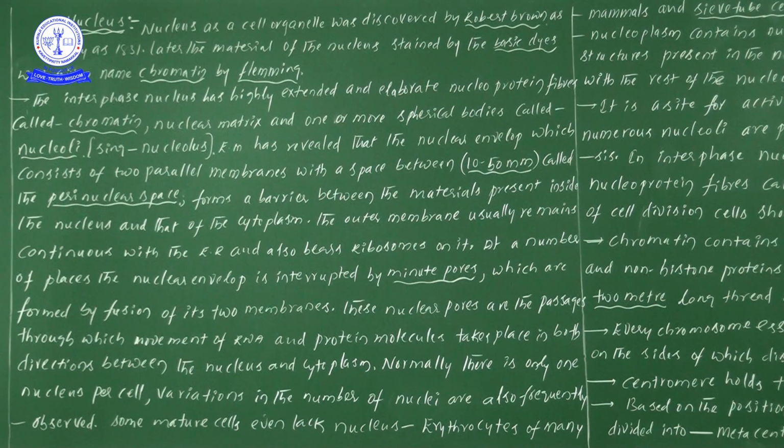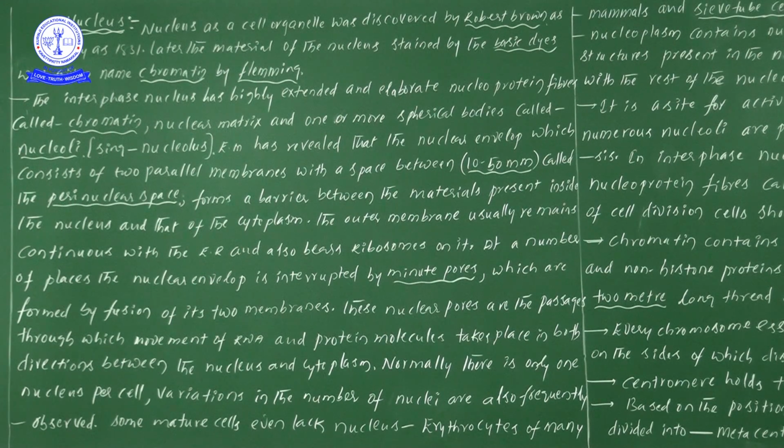From our knowledge's point of view, the endoplasmic reticulum is divided into two types. One is RER and the other is SER, isn't it? RER means rough endoplasmic reticulum and SER means smooth endoplasmic reticulum. In comparison of RER and SER, which one is located very close to the nuclear membrane? RER is situated very close to the nuclear membrane.